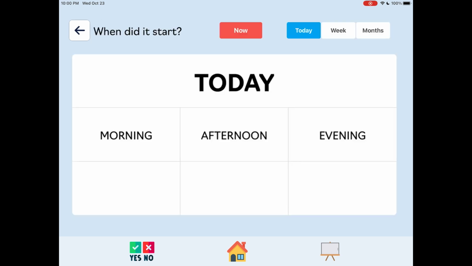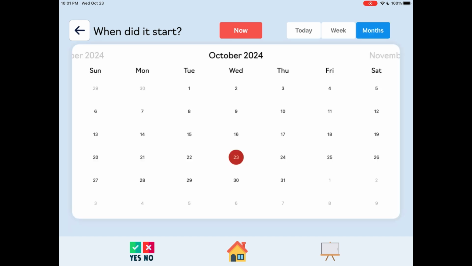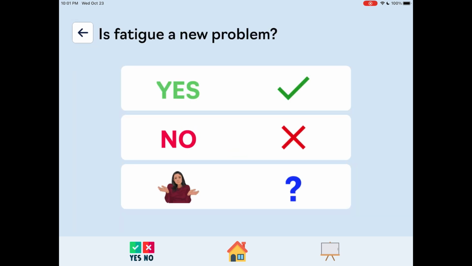Yes. Your provider would want to know the approximate time of onset, so there's a calendar with day, week, and month to fill in that information if at all possible.